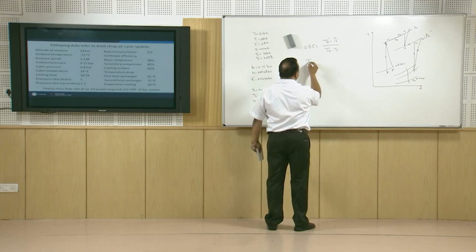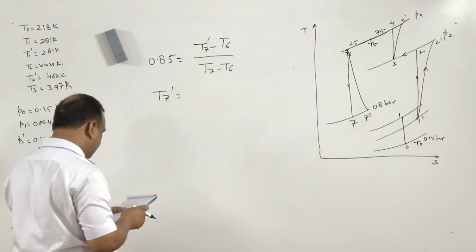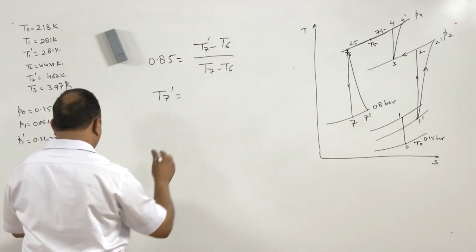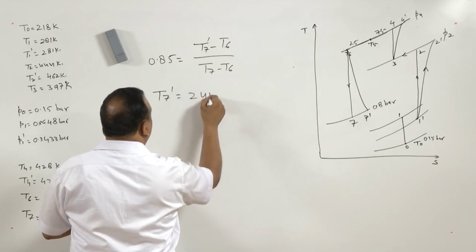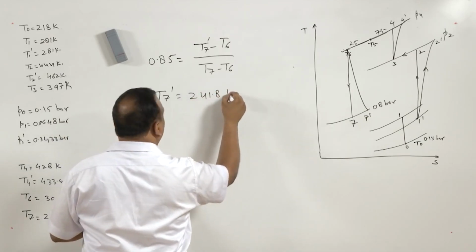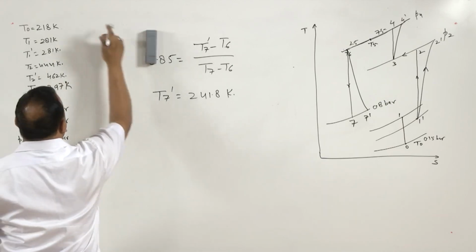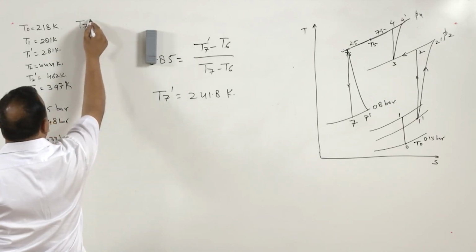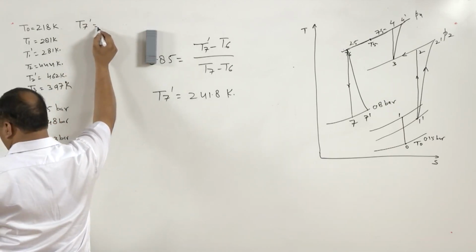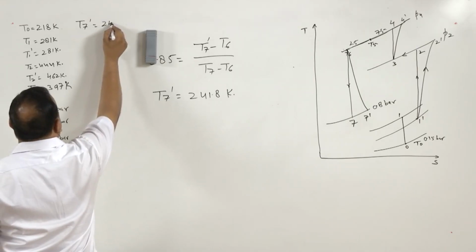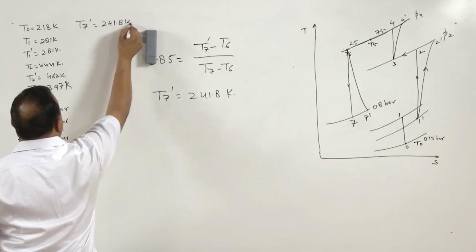This will give us the value of T7 dash as 241.8 Kelvin. So, T7 dash is 241.8 Kelvin.